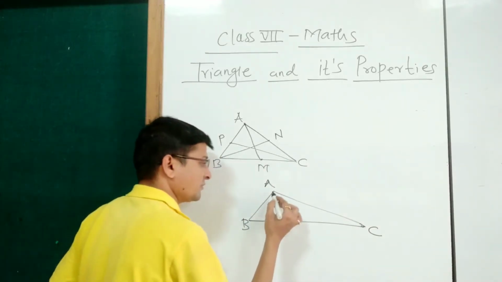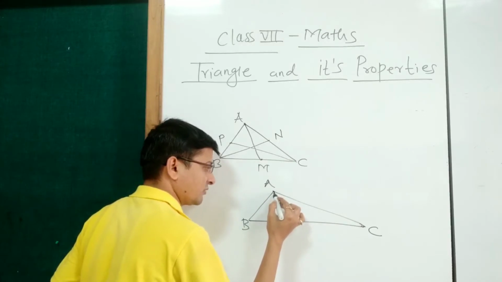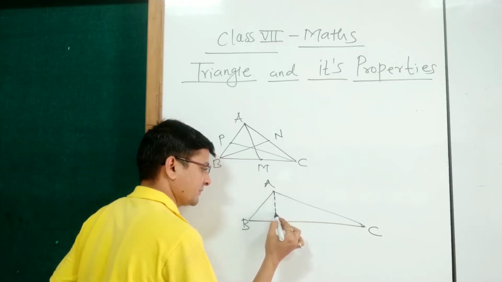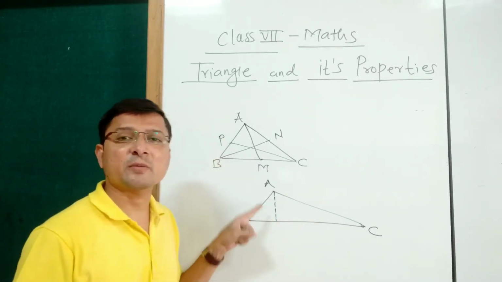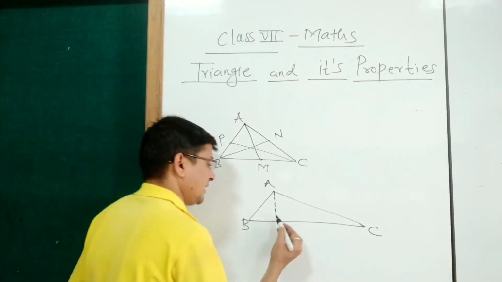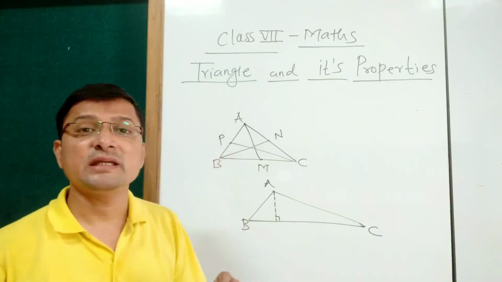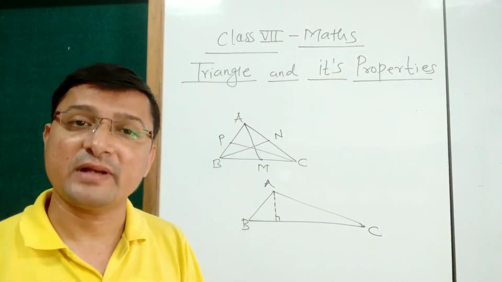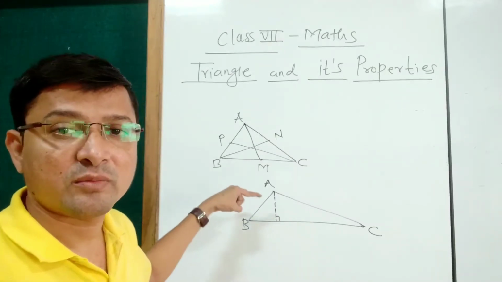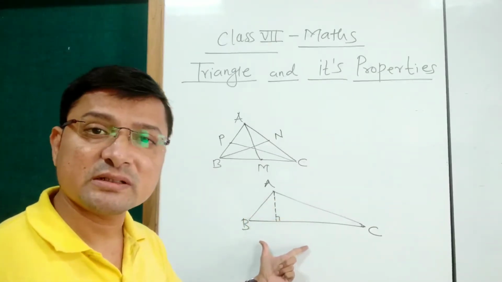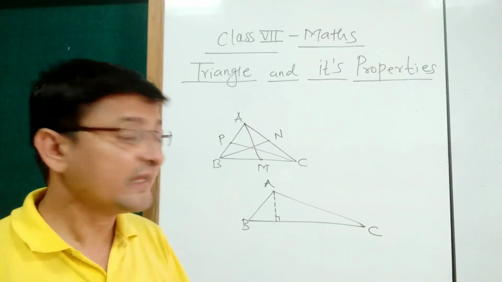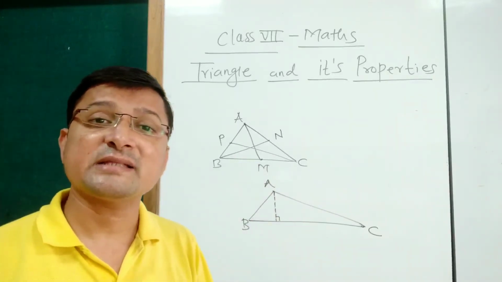Now from the vertex A, I draw a perpendicular to its opposite side like this. This is the perpendicular from the vertex A to its opposite side BC. And now this perpendicular is called as altitude of triangle ABC. So altitude means perpendicular from the vertex to its opposite side, or it is called as the height of triangle.